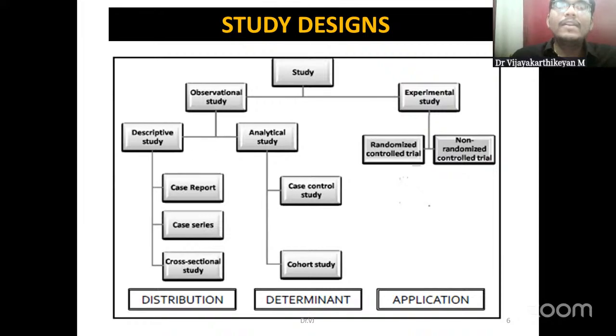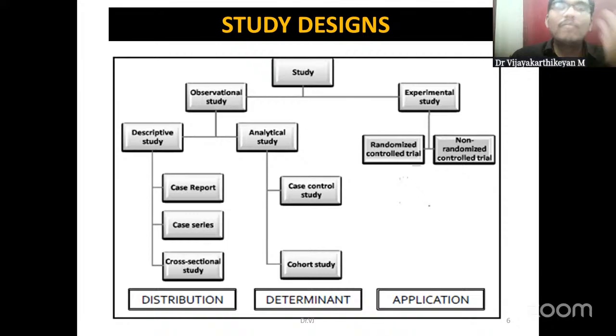If you introduce the intervention, there might be a change in the disease process. For example, if the intervention is a drug, they may get cured, or they may lose their life, or some complications might develop. Normally there would have been a disease process, but we are making a change in it by introducing an intervention. That is experimental studies.